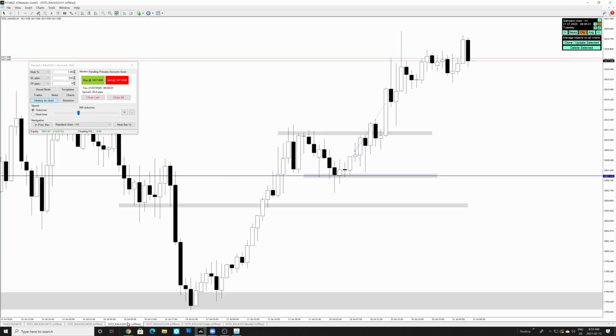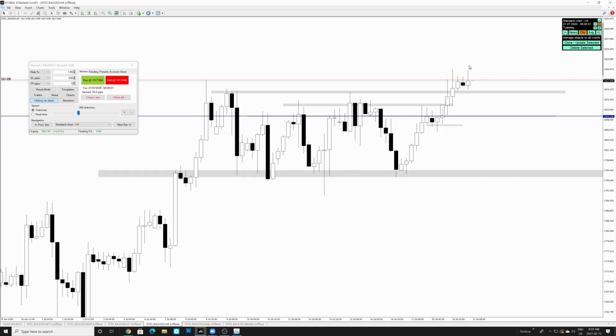Now let's take a look at the 1-hour time frame. Looking at the 1 hour, obviously we have some sort of a rejection over here. But I think if we only take this trade on the 4-hour time frame, it looks much cleaner, and then we can manage our risk based on the 1-hour time frame. It's like when we're scalping and executing trades based on the 30-minute time frame, but looking at the 15-minute or the 5-minute to manage risk. Make sense? Or when we're executing on the 1-hour time frame and managing risk on the 30-minute or the 15-minute. So that's what we're going to do over here.